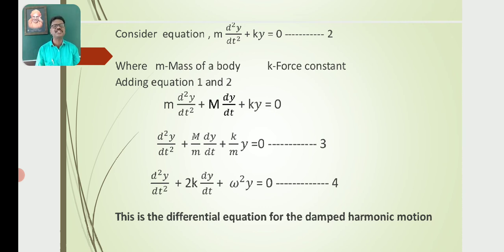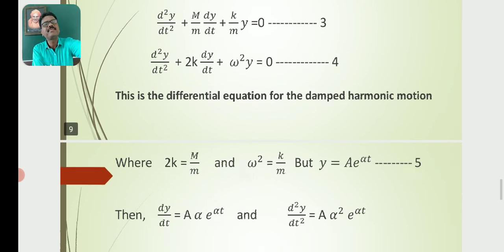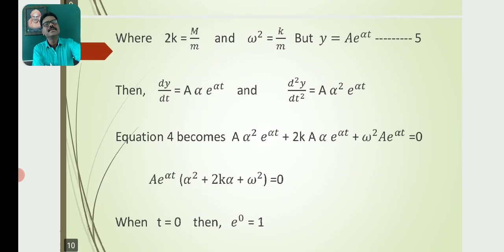where k/m is equal to ω², where ω is the angular frequency: d²y/dt² + 2k dy/dt + ω²y = 0. This is the differential equation for damped harmonic motion. So where 2k is equal to M/m and ω² is equal to k/m,